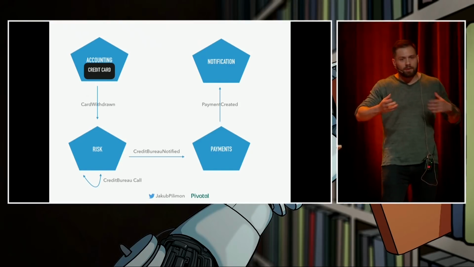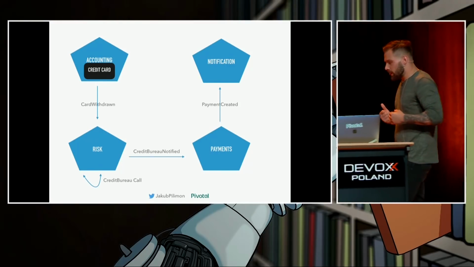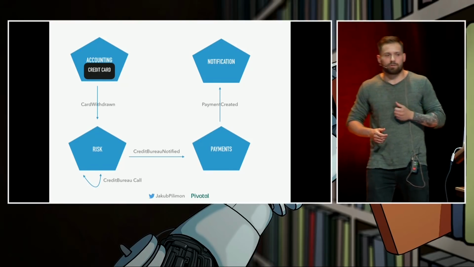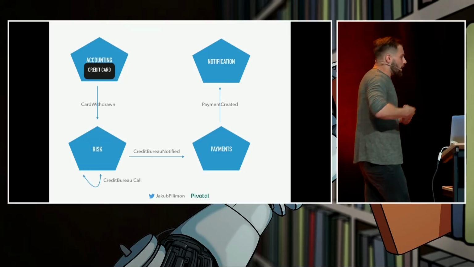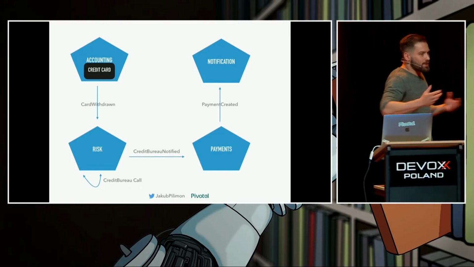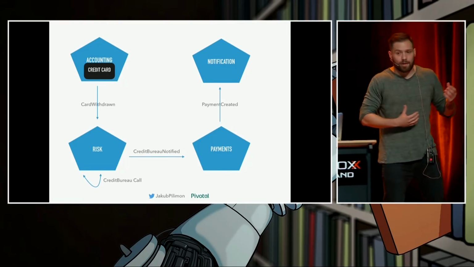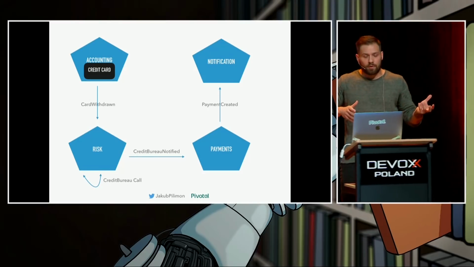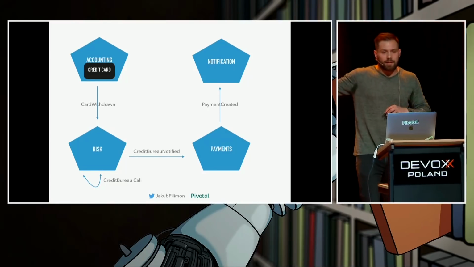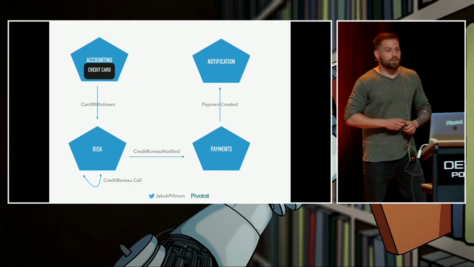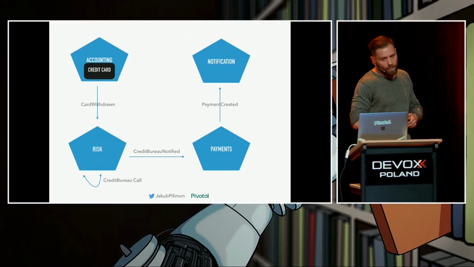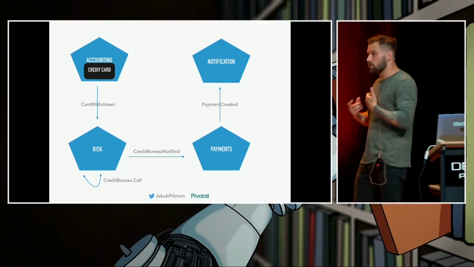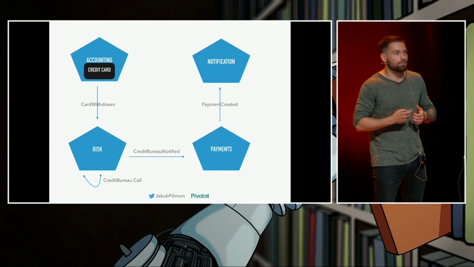They are fairly comfortable with events. They know event-driven architecture, so they already have the card withdraw event. They can throw it out to some kind of a message broker, let's say RabbitMQ or Kafka, it doesn't really matter. And then the risk takes over, does its own stuff, emits a new event, payments takes over, and so on and so forth, up till the very end of the tail. Which will work, right? It works. We can prove it's doable.